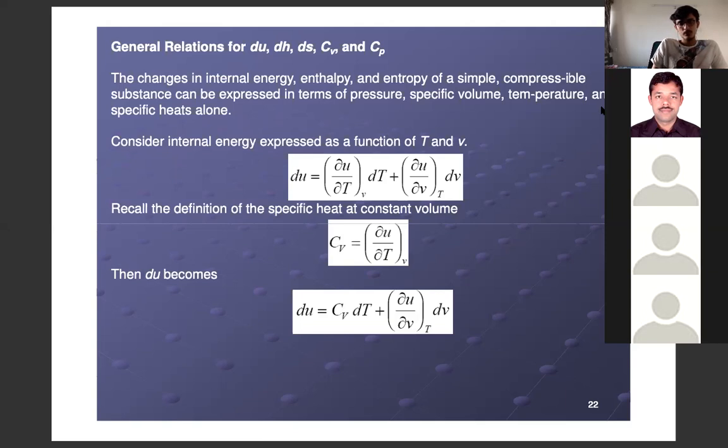Now you know that the definition of specific heat at constant volume is the rate of change of internal energy with respect to temperature at constant volume, correct? So you can substitute that in this expression, and you will get du equals Cv dT plus (∂u/∂v) at constant temperature dv. I think there is no problem in going up to this expression. Go to the next slide then.